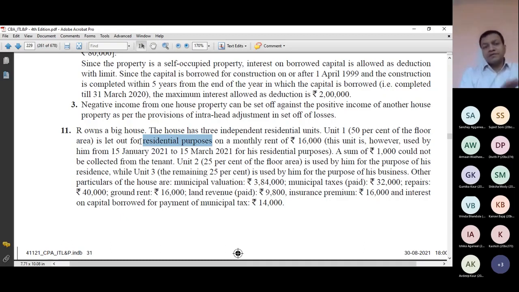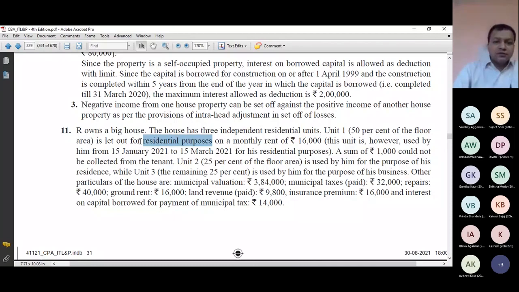Unit 1. Now this entire house is divided in three parts. 50% of the house has been let out. Let out for residence purpose doesn't matter. Let out for residence, let out for business does not matter. For me as a landlord, I'm not concerned about what tenant is doing. Tenant might be doing the business or might be living. For me, this let out income is rental income.